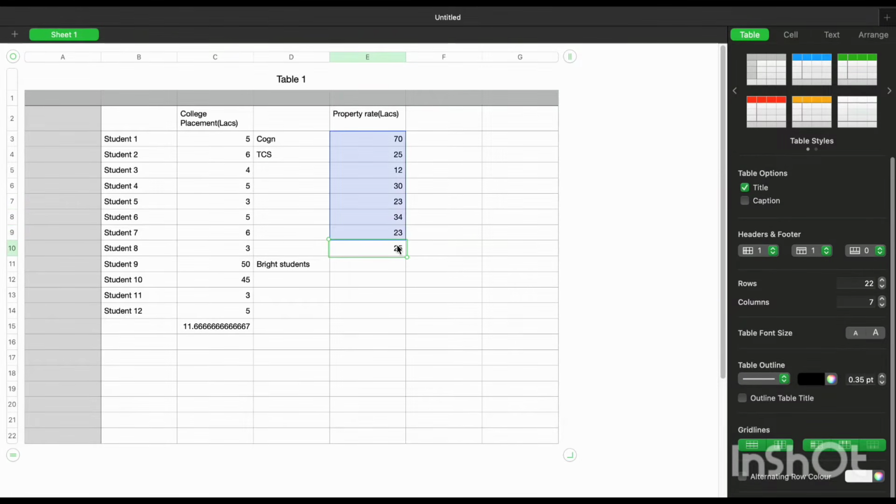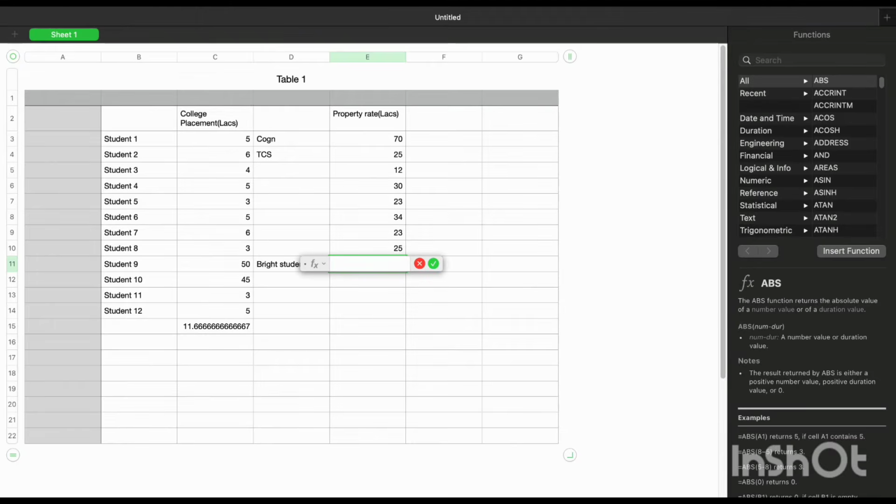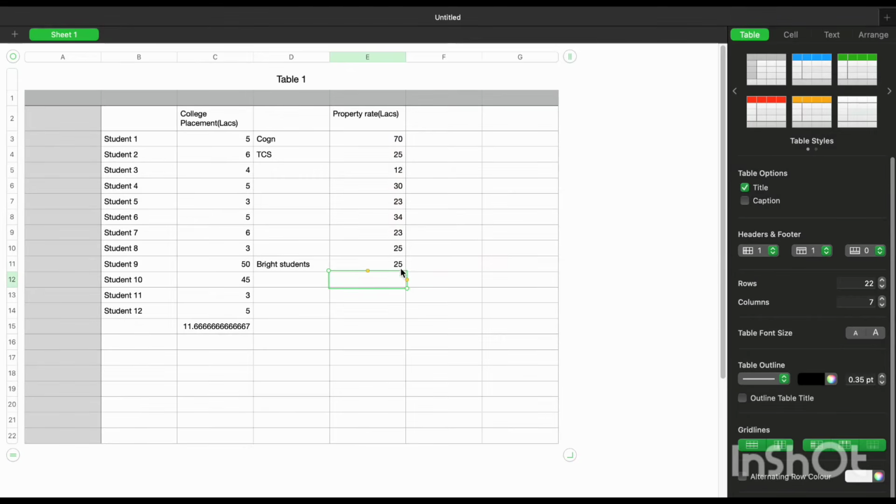At that time, if I calculate the mean, it will not work. We need a middle value to understand what the house actually costs. If I calculate the median here, it comes to around 25. This is the middle value. So like this, we can use median in real life.